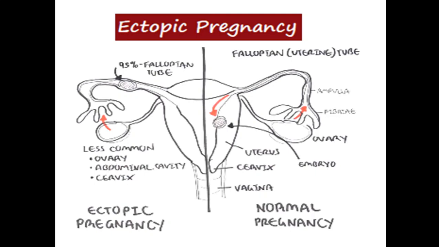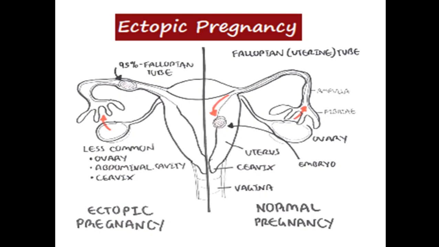By the time the fertilized ova reach the uterine endometrium, it is in the blastocyst stage, and it is the blastocyst form of the fertilized ovum which embeds in the uterus.